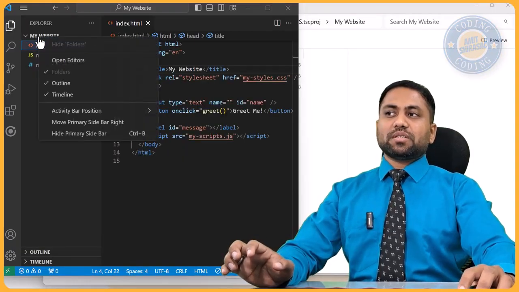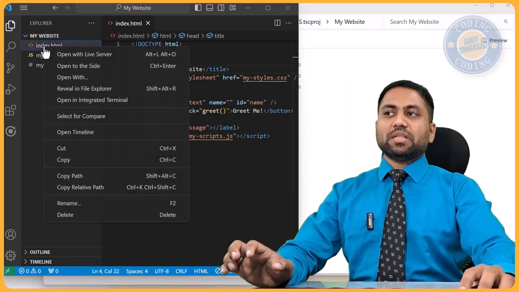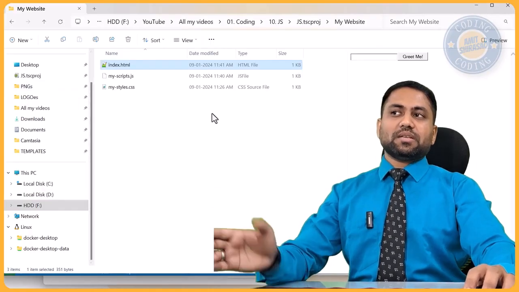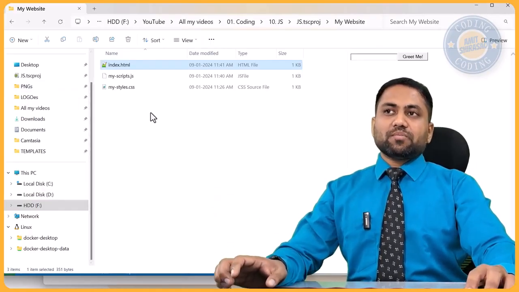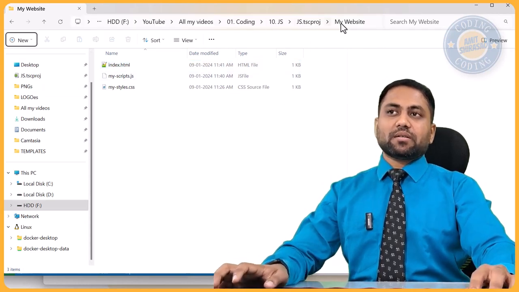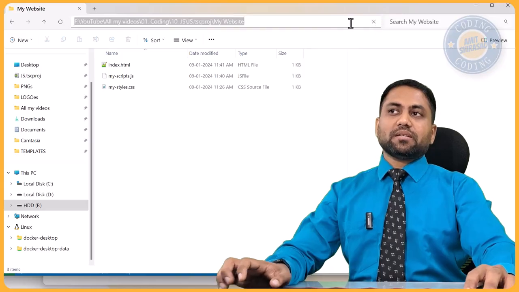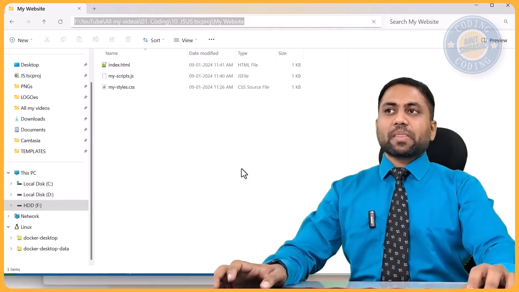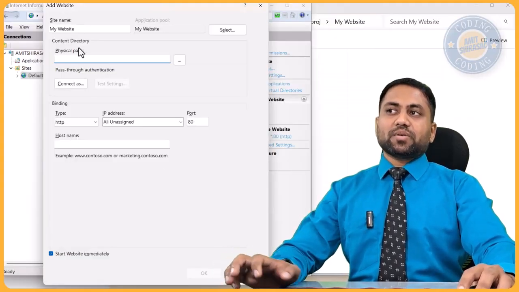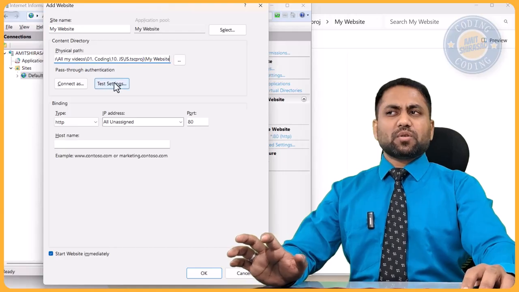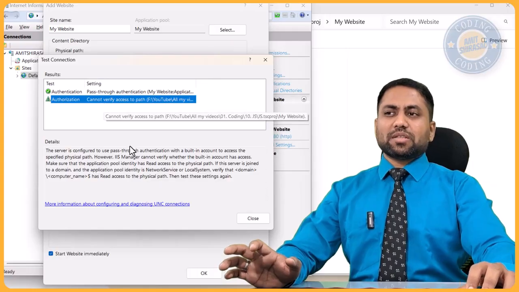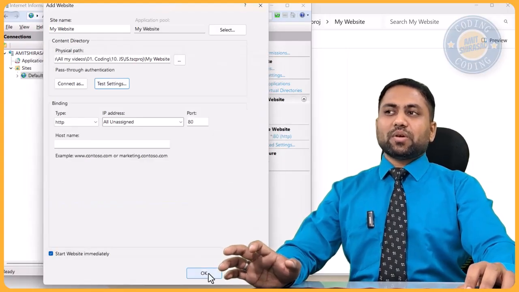Okay, if you want this full path, then you can always go to any of the files. You can say, you know, reveal in file explorer, so it will reveal that it is over here. So here this path, you just copy this entire path. Okay, so you click anywhere on the white space at the end, and then you can copy this path. Once you copy that, in add website, you can just paste that physical path. You can also test the settings. It will pass here. It will say that I cannot test the authorization and all. It's all okay, fine. And you just say okay.